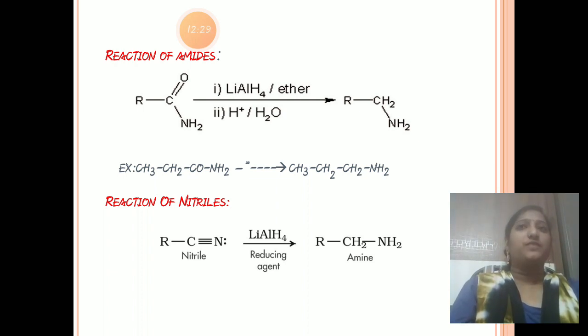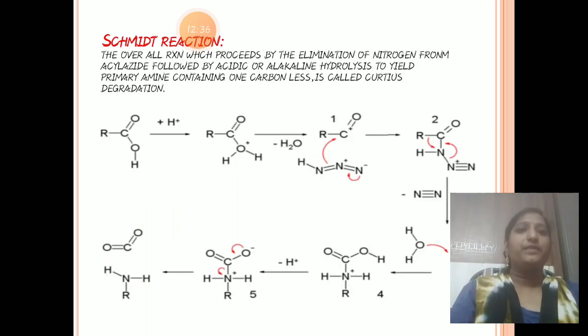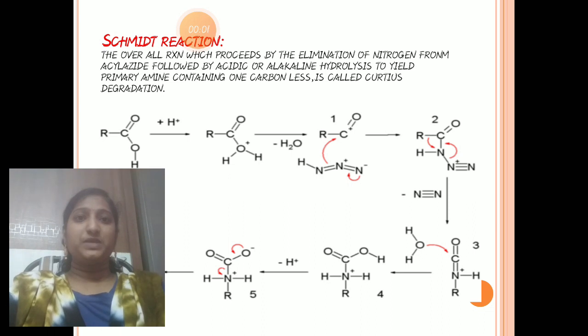In this Schmidt reaction, we can take acids, and acids react with another reagent like H plus, and finally it gives amines.